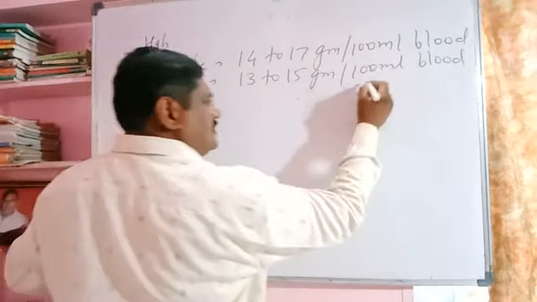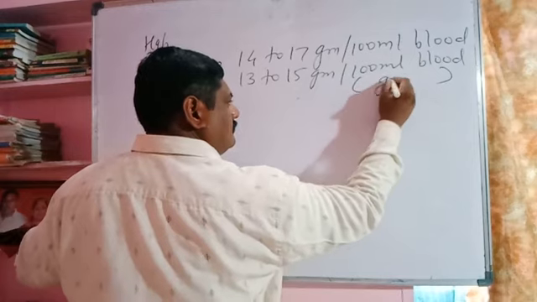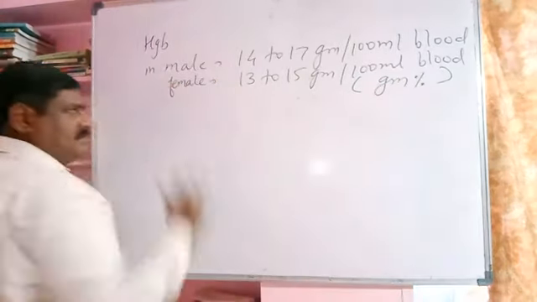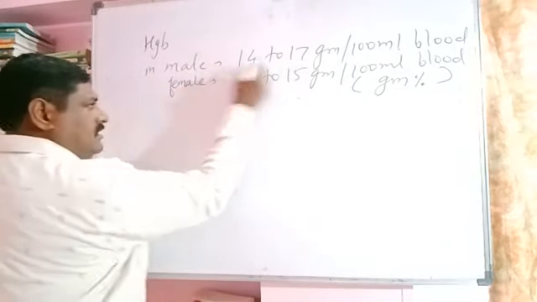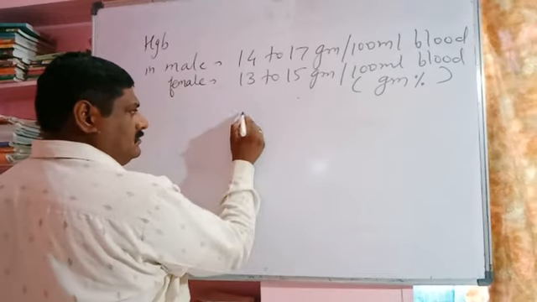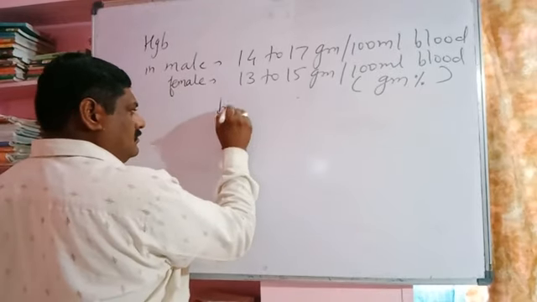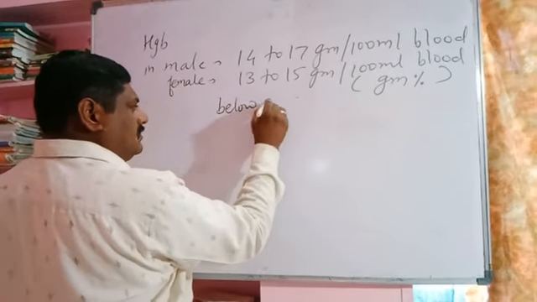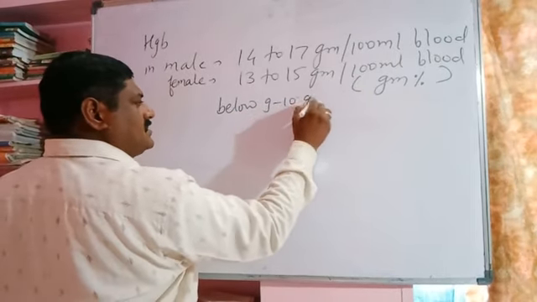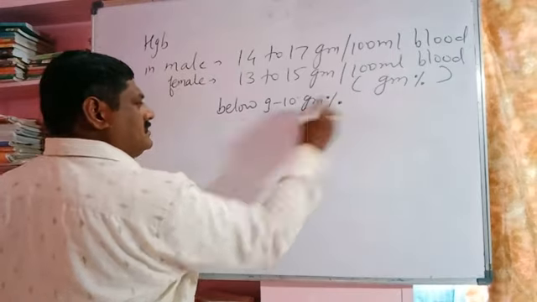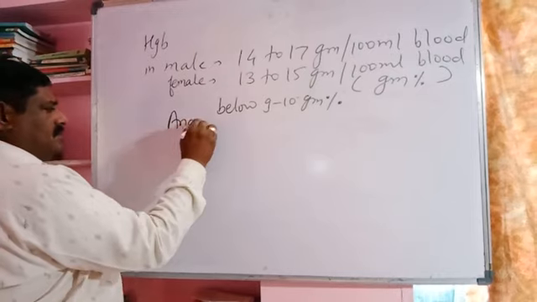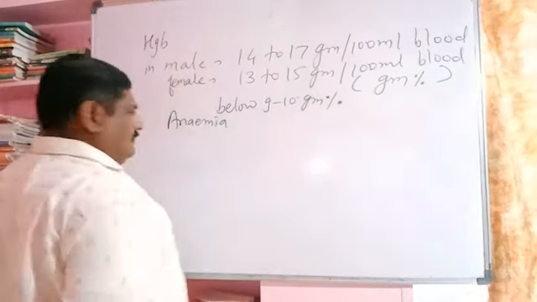If the amount of hemoglobin decreases, in male below 11 or 10, in female below 9 to 10 gram percent, then the symptoms of anemia are there. Anemia, weakness.